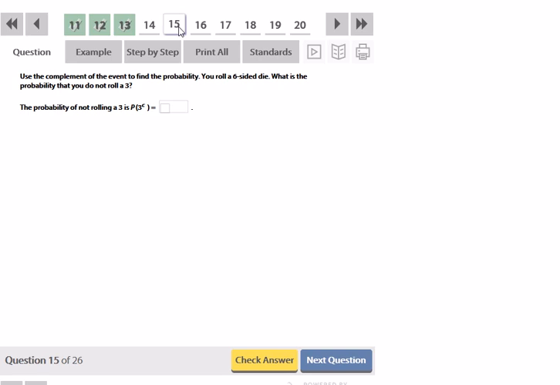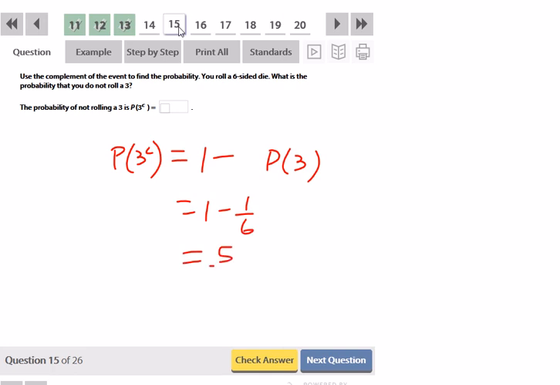Using the complement of the event, use the complement to find the probability. So you roll a 6-sided die. What is the probability that you do not roll a 3? So the probability of 3 complement would be 1 minus the probability of getting a 3. Well, the probability of getting a 3 is 1 out of 6. So 1 minus 1 over 6, and if you were to do LCD and all that stuff, that would give you 5 over 6. There are 5 sides of the die that are not a 3.